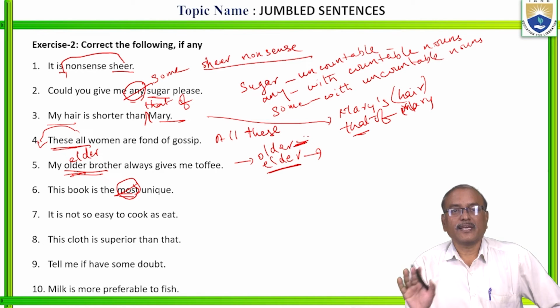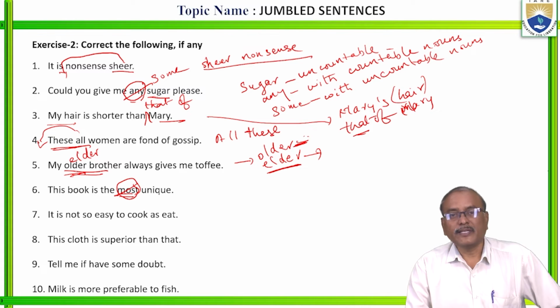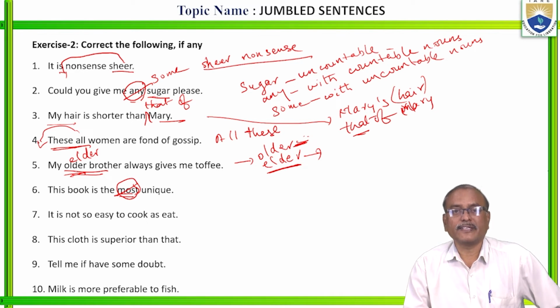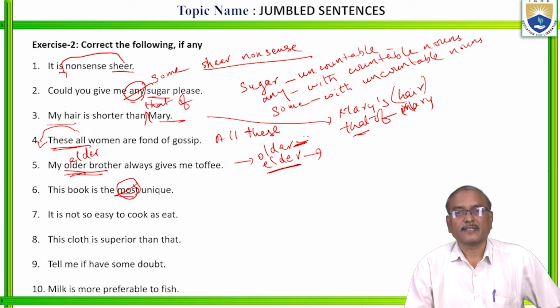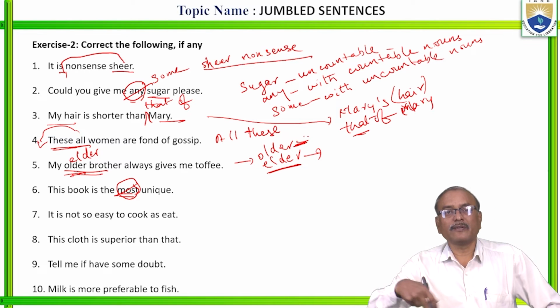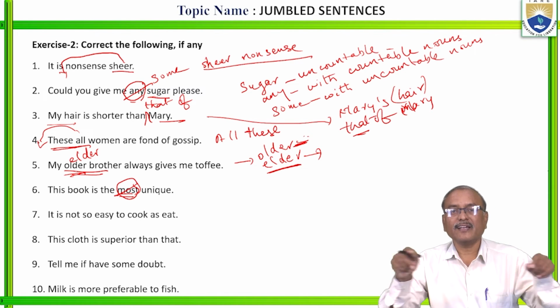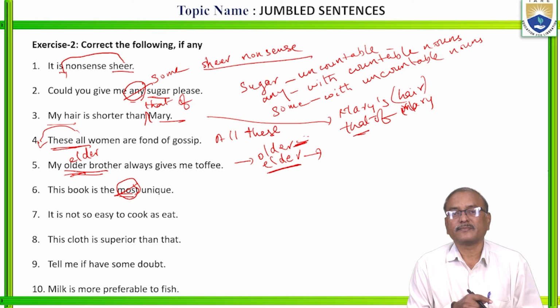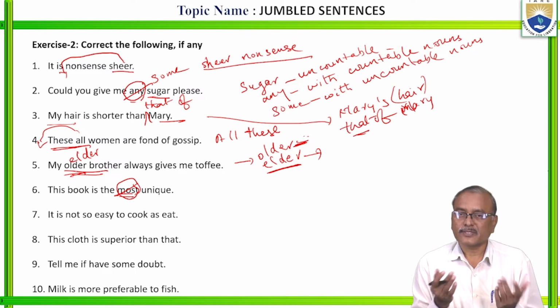Got it? So there are some adjectives like unique, perfect, quite, round. These types of adjectives have no comparative and no superlative forms. Perfect means 100%, perfect only. You can't say more perfect, most perfect. Round means round only, from the center the radius is equal on all sides. So that is only round.